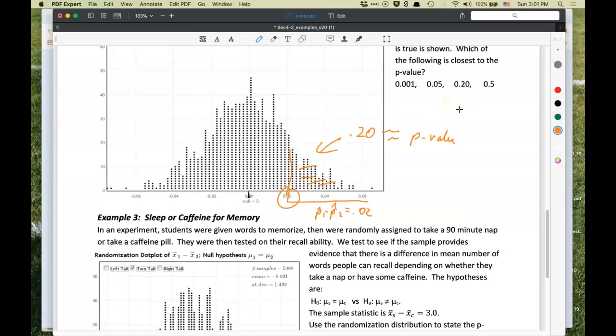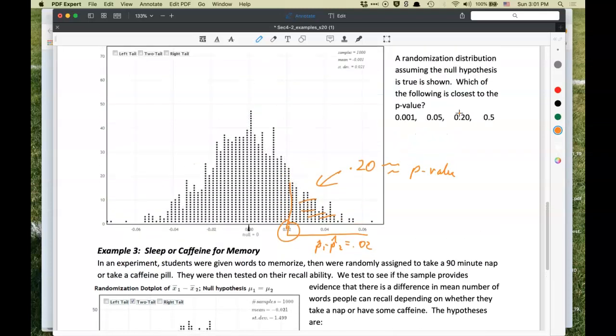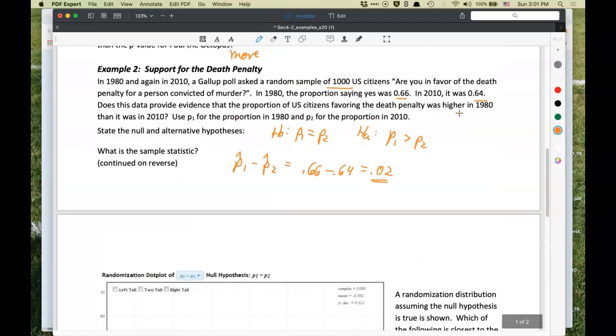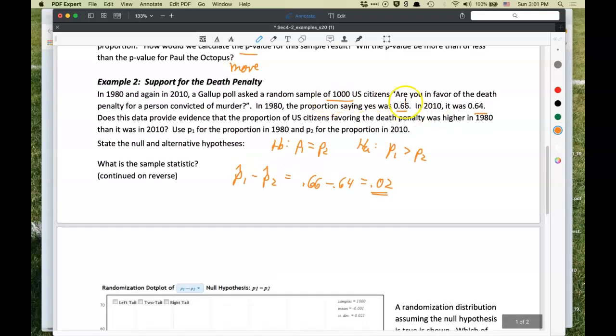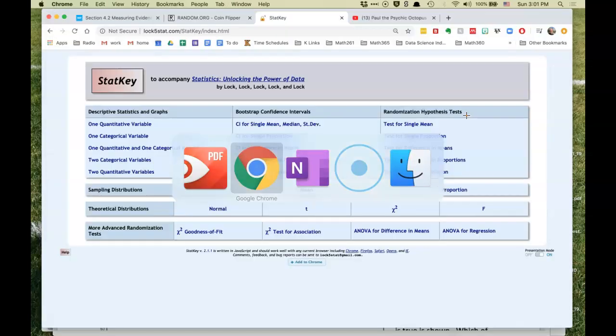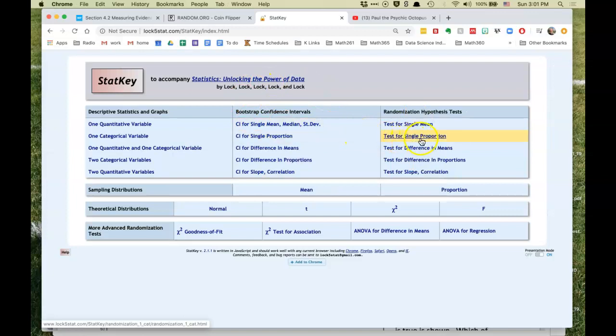But I want to show you that we can do that in StatKey as well. So I'm going to scroll up so I can get the values again. It was 0.66 and 0.64. So let's go over to StatKey. Now what I want is a test for a difference in proportions. Okay.